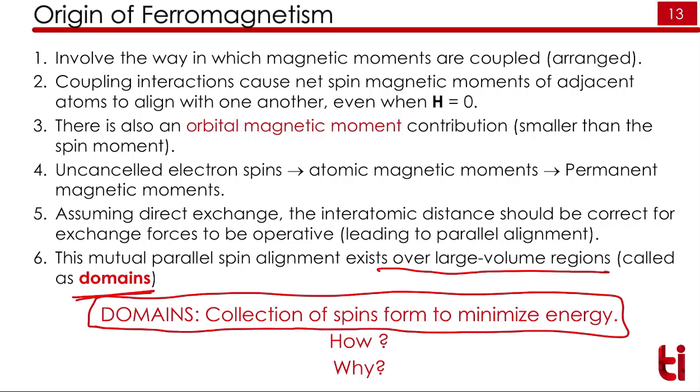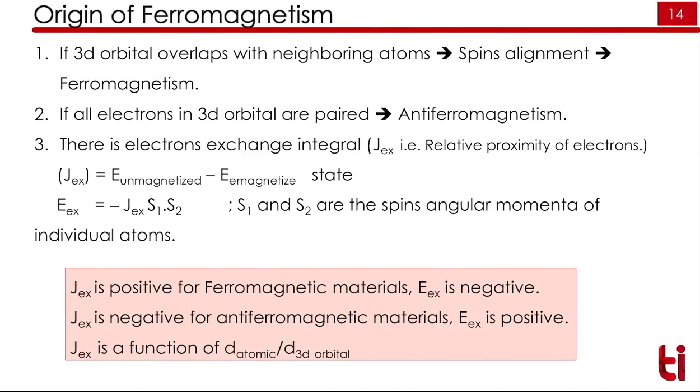Now the question is how the domain gets formed and why. If we have 3D orbitals overlapped with a neighboring atom, say two atoms whose 3D orbitals overlap, one atom has one spin and the other atom has some other spin.